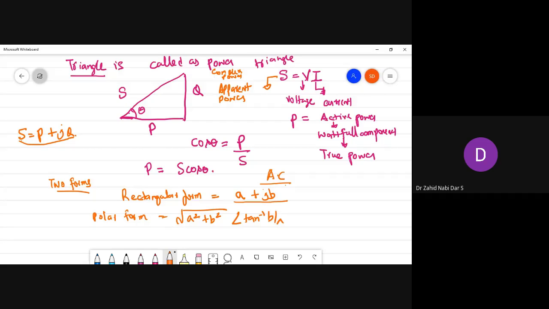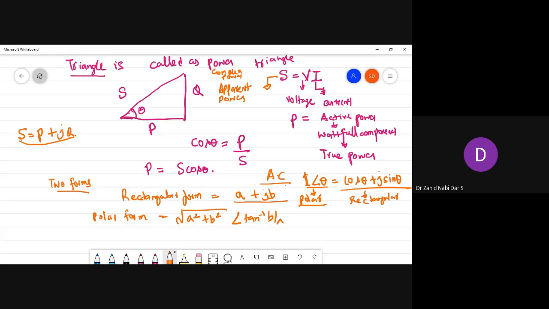Now I'll explain. I write 1 at an angle theta, which is represented as cos theta plus j sin theta. So this is my polar form and this is my rectangular form.